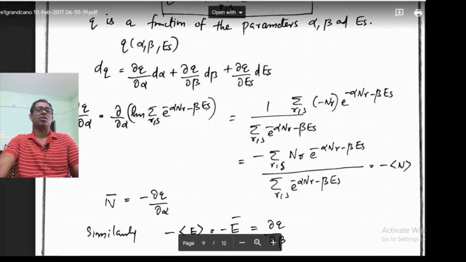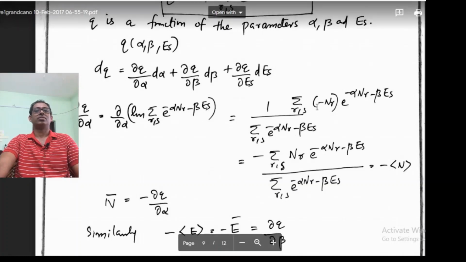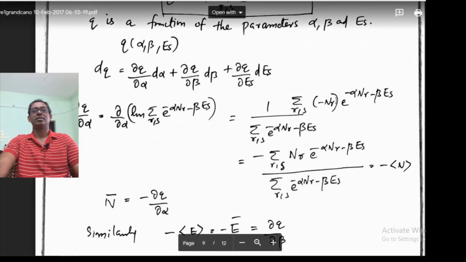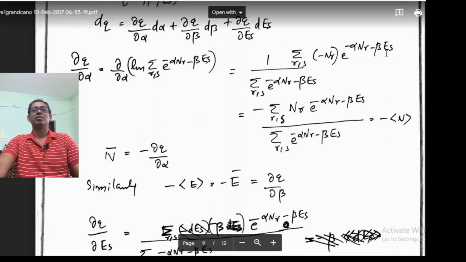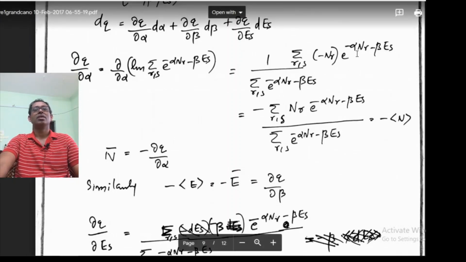Since the log is here, I then have to differentiate this. As I differentiate partially with respect to alpha, minus Nr will come outside. The rest of the terms will be the same.